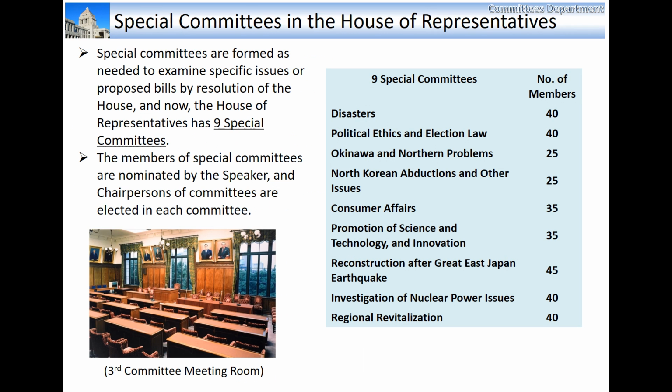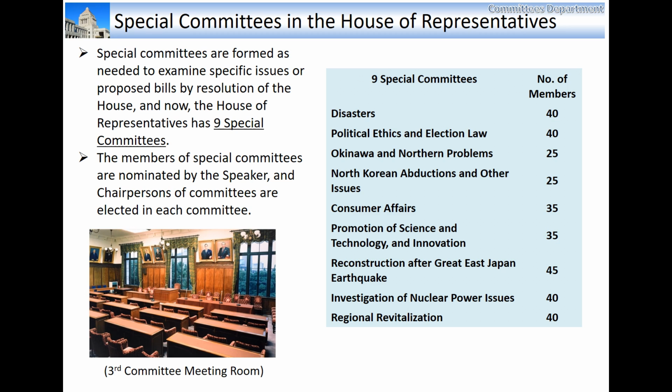The special committees are established by House resolution when they are deemed necessary to examine specific issues or proposed bills. The number, size, and functions of the special committees are determined by the resolution of the House. The members of special committees are nominated by the Speaker, and chairpersons of committees are elected in each committee. Now we have 9 special committees.